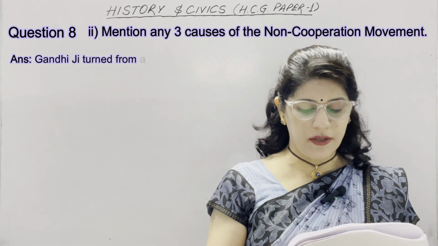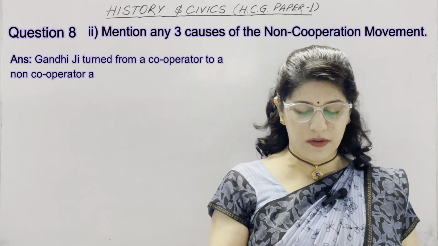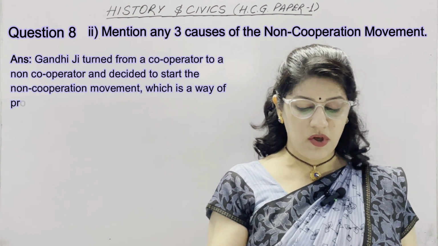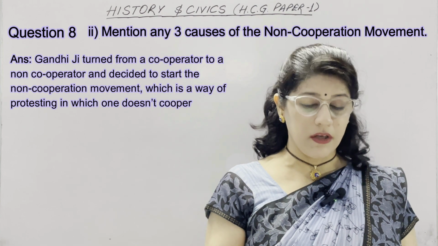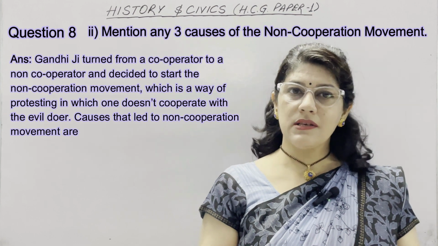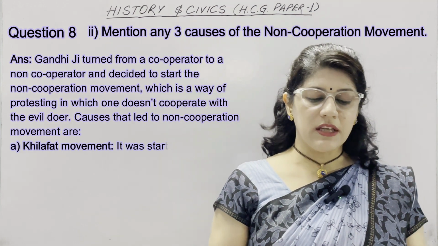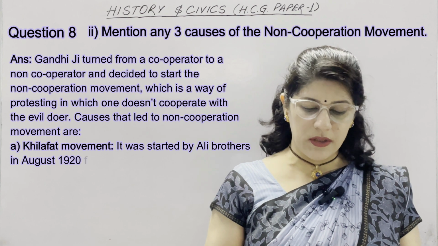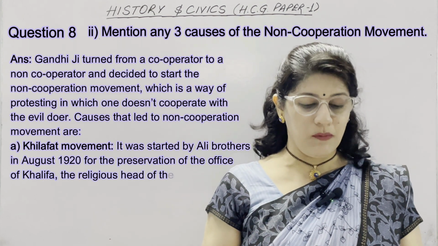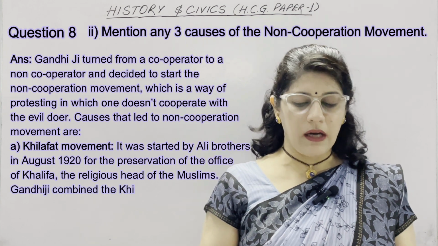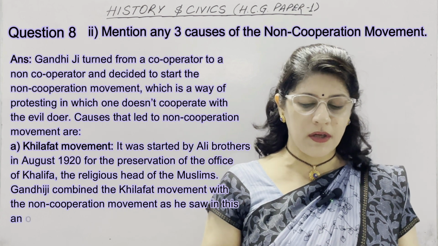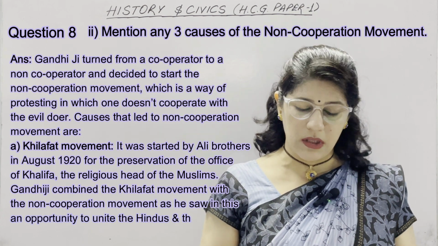Gandhiji turned from a cooperator to a non-cooperator and decided to start the non-cooperation movement, which is a way of protesting in which one does not cooperate with the evildoer. Causes that led to the non-cooperation movement are: first is the Khilafat movement. It was started by the Ali brothers in August 1920 for the preservation of the office of Khalifa, the religious head of the Muslims. Gandhiji combined the Khilafat movement with the non-cooperation movement as he saw in this an opportunity to unite the Hindus and the Muslims.